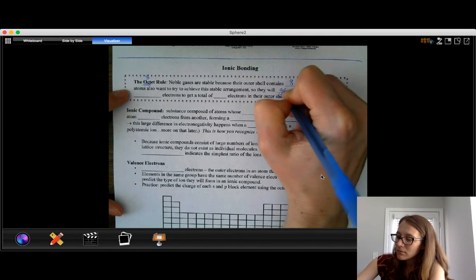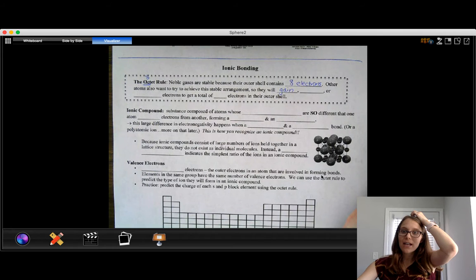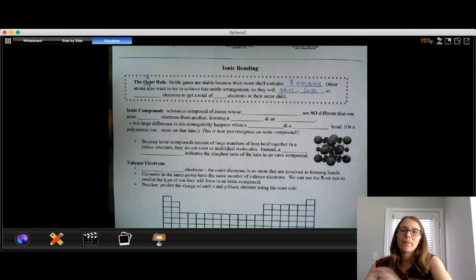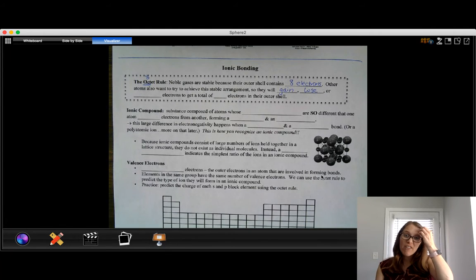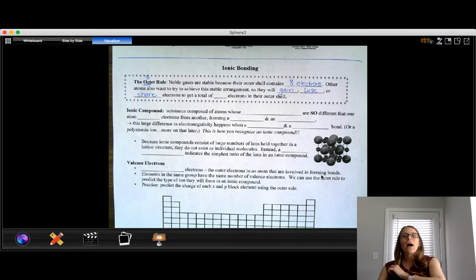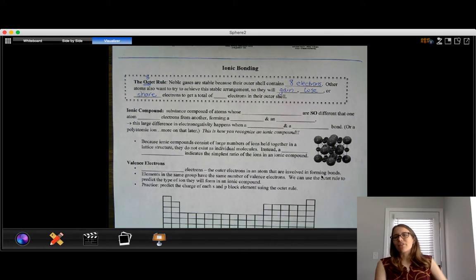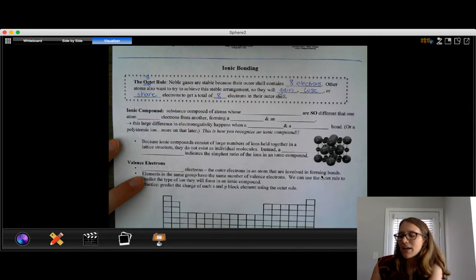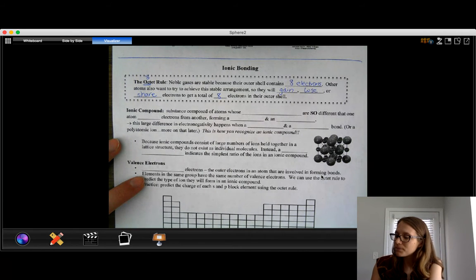They might gain. So if an element has 7 valence electrons, it might gain 1 to get to 8. It might lose. So if an element has a full shell and then we went 1 farther than that, it might have 1 valence electron. It can lose that 1 valence electron, and its previous shell was full. Or sometimes they're going to share. Some elements will say, I have 7 and you have 7. What if we pretend like we're sharing one of mine and one of yours so that we both feel like we have 8? Again, the goal here is to get to this magic number of 8 valence electrons.